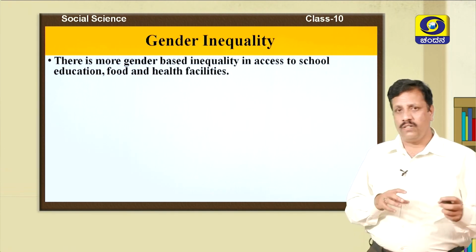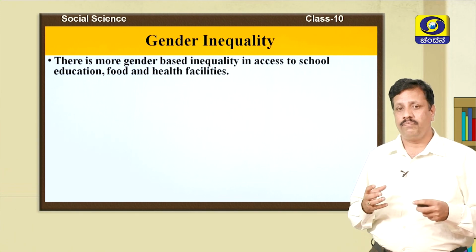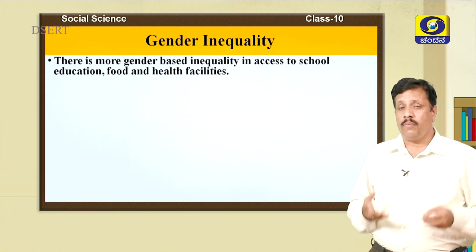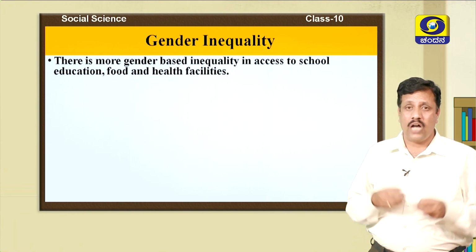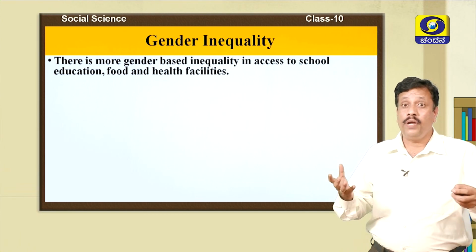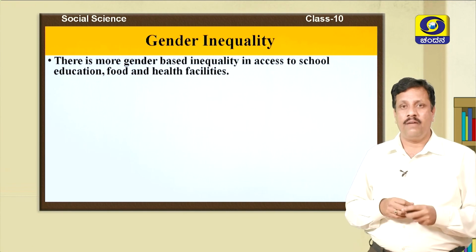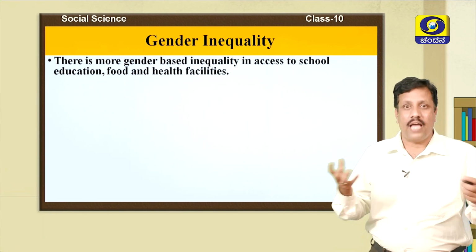So, we often see discrimination on the basis of education and food. Women are not able to get all kinds of facilities. Since ours is a male dominated society, patriarchal values are followed in India. Men enjoy more powers than women.